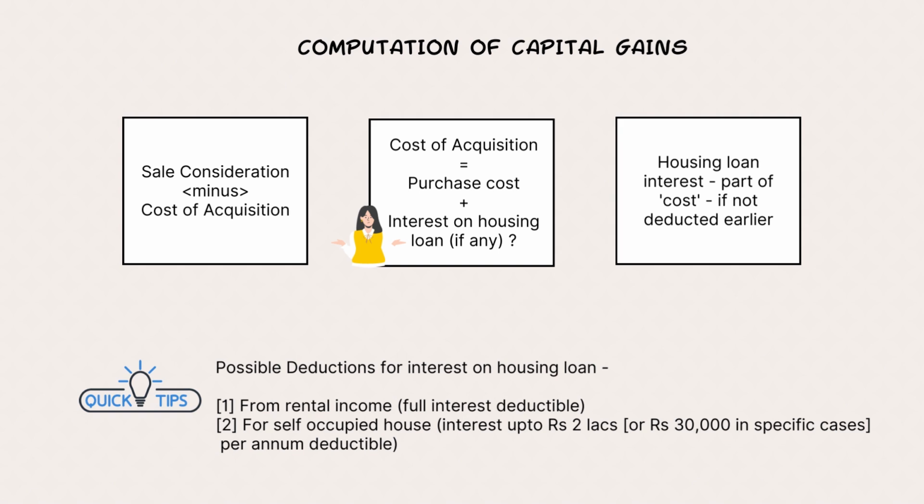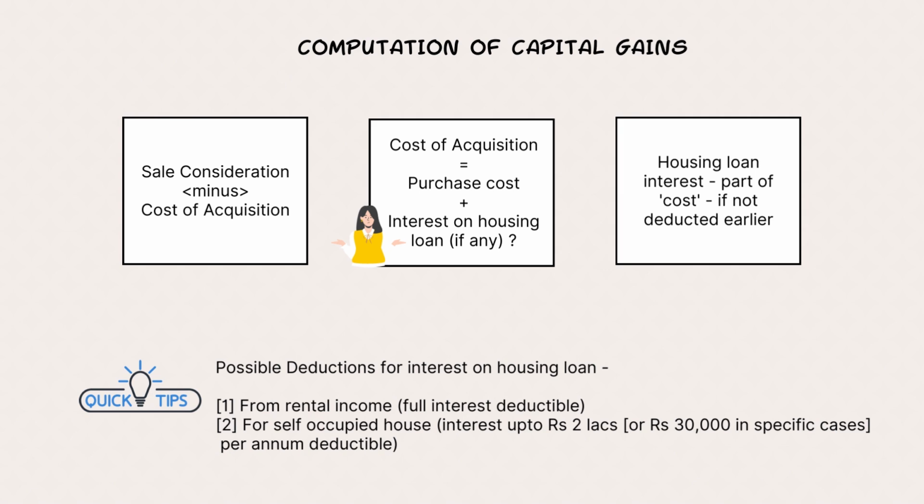The law now, the budget has clarified the position saying, housing loan interest, you can take it as part of your cost of acquisition only if you have not deducted this expense earlier under any other section. See, income tax law gives the benefit of expense deduction, correct? Because it's an expense, I'm allowing you to deduct so that you don't need to pay tax on that portion.